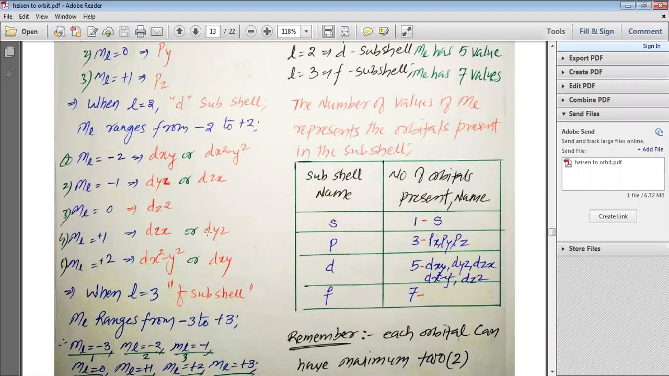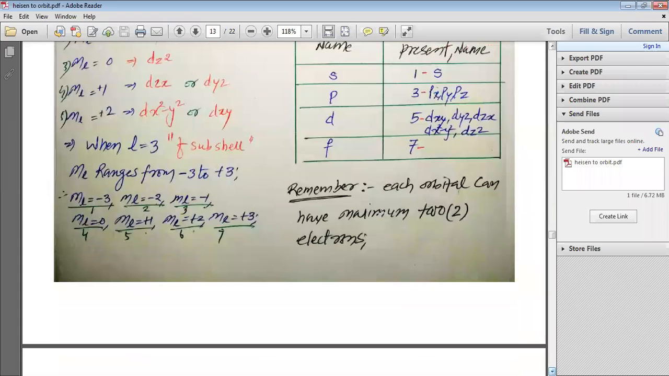So when I have written "or", suppose I have written ml is equal to -1 for dyz and dzx, and ml is equal to +1 for dzx and dyz. That means ml is equal to plus or minus 1 represents dzx and dyz. This is how we can understand, my dear students. Now we should move to the next one. When L is equal to 3, we have the F subshell.